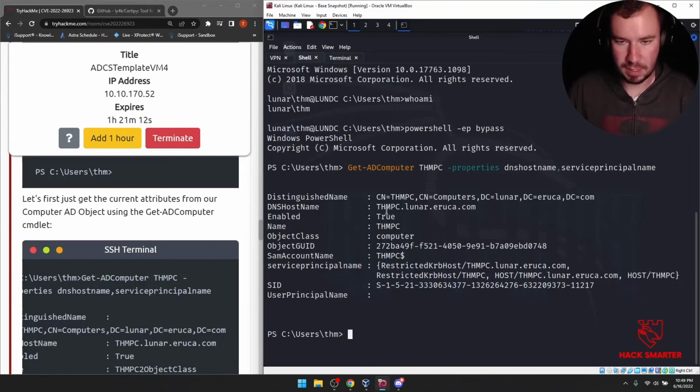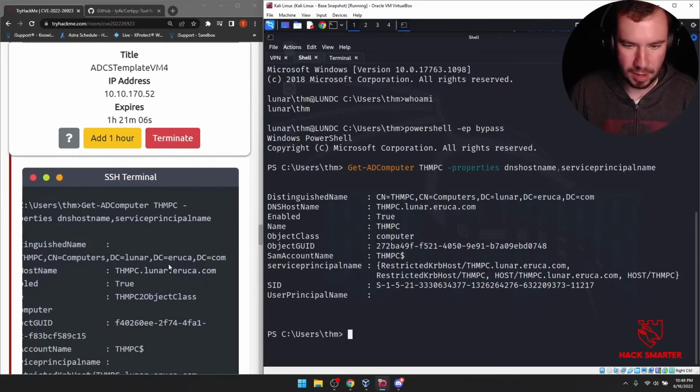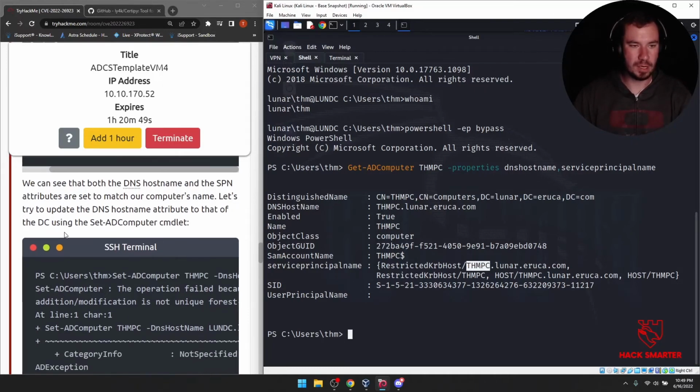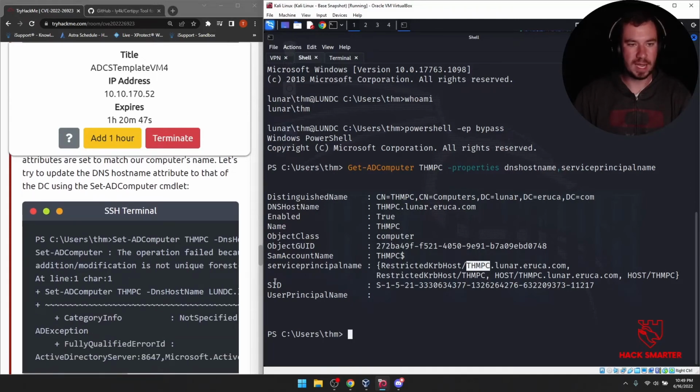There we go. So we can see our DNS hostname right there, and our service principal name right there, and our SID as well. We can see both the DNS hostname and the SPN attributes are set to match our computer's name, THMPC, that's our computer name. Let's try to update the DNS hostname attribute to that of the DC or the domain controller using the Set-ADComputer cmdlet. So let's give that a shot.